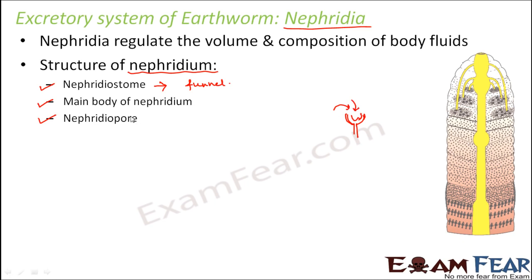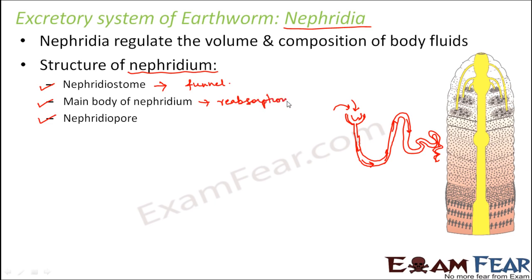The next part is the main body of the nephridium. This main body is nothing but a tube-like structure. So this is actually connected to a tube-like structure, somewhat like this. It is all coiled. So a coiled tube-like structure forms the body of the nephridium, right? So this thin loop, what does this loop do? Now the fluid flows through this tubular structure. While it flows through this entire body of the nephridium, reabsorption takes place.